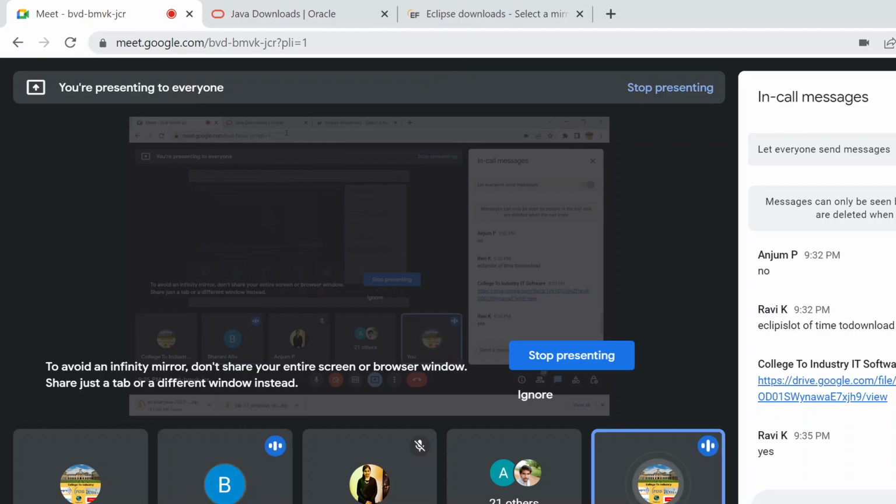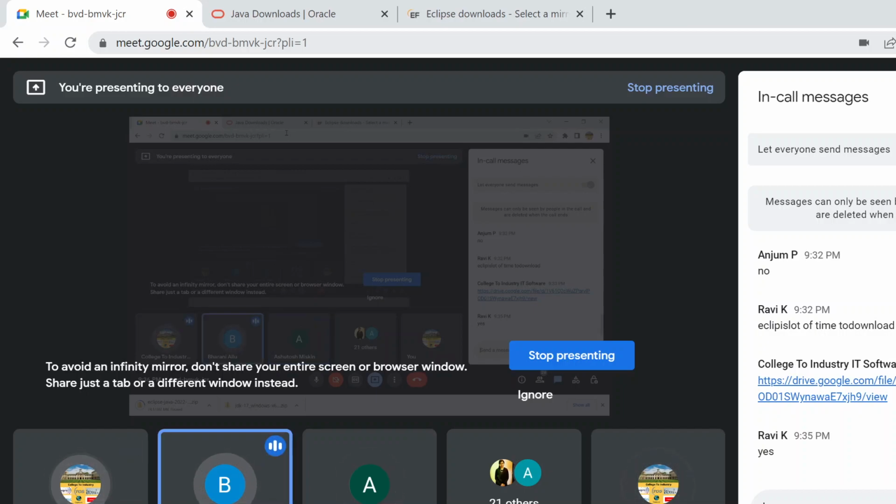If you have the Google Drive link, you can share it. Please check the chat box. Anybody who does not have access can ask. Can you take access from someone and show the installation process again, once we download the files, for Eclipse and Java both?